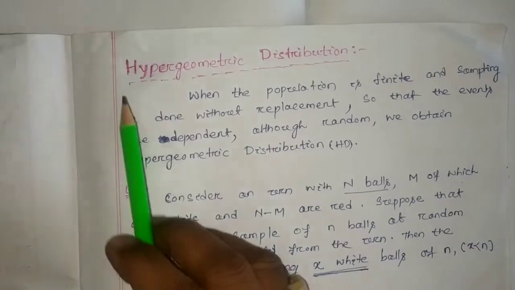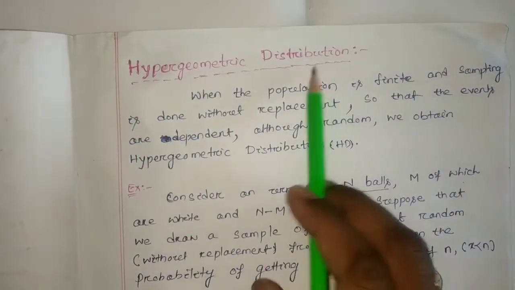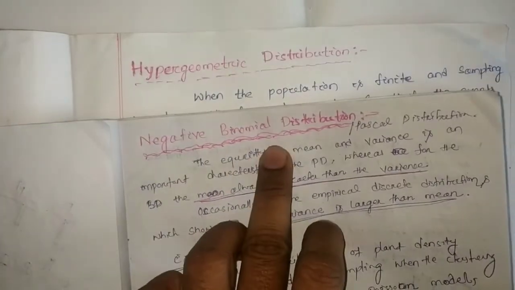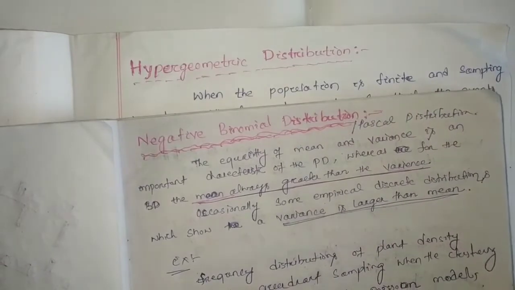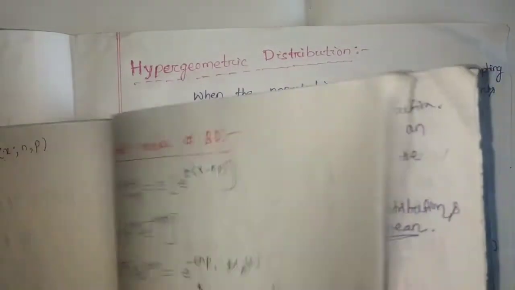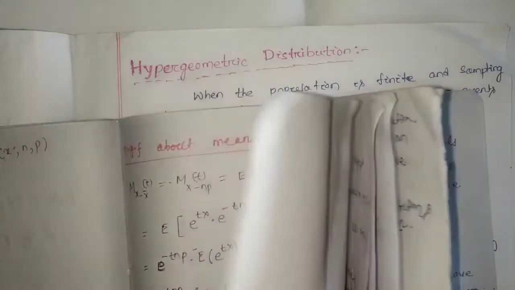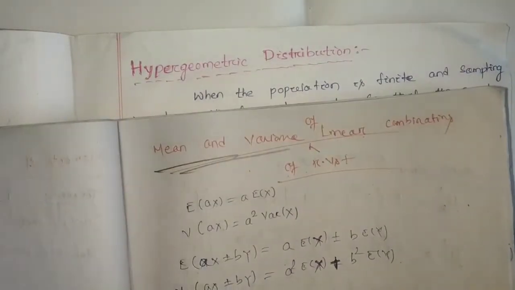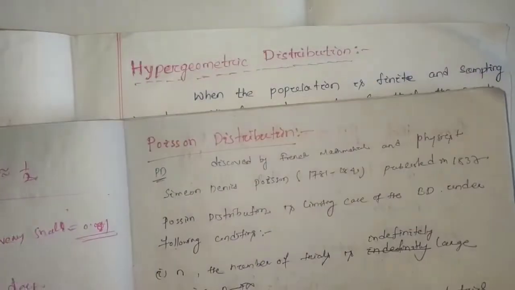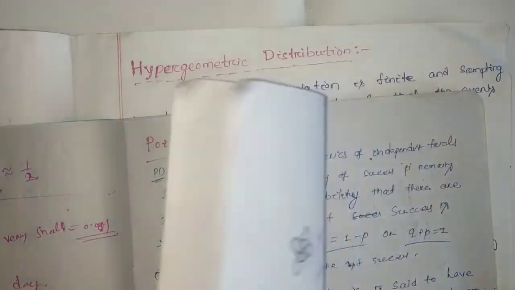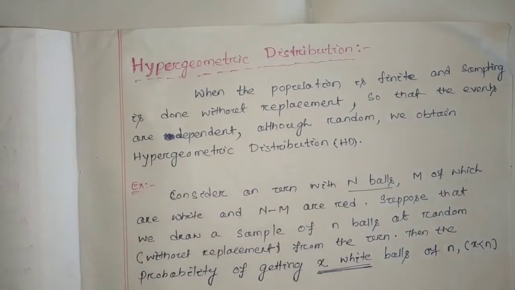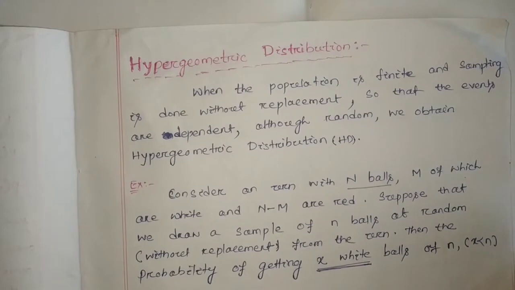Today we are going to discuss hypergeometric distribution. Before that we have discussed in detail the geometric distribution, negative binomial distribution, and Poisson distribution, and the so-called binomial distribution and corresponding moments. With the help of the moments we have evaluated the corresponding mean and variance.